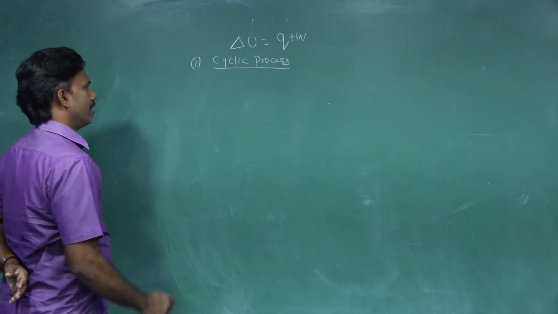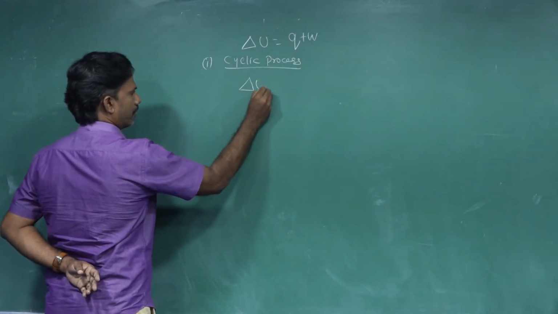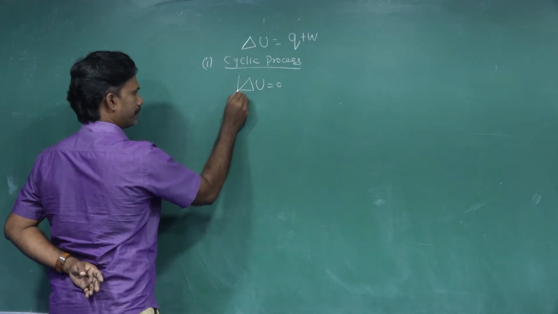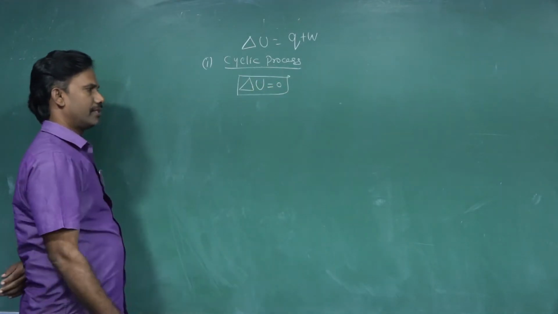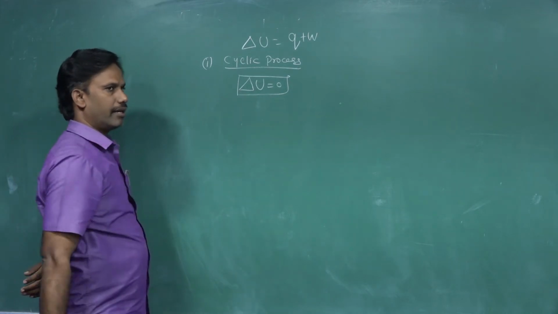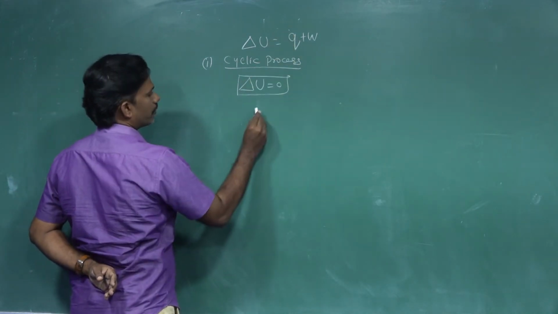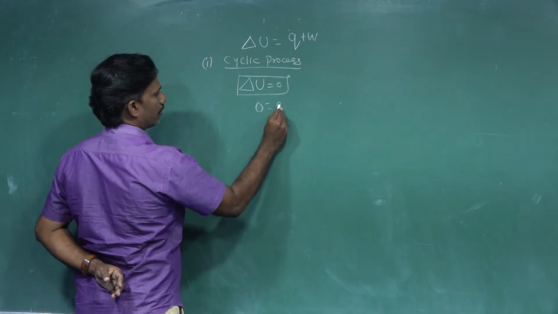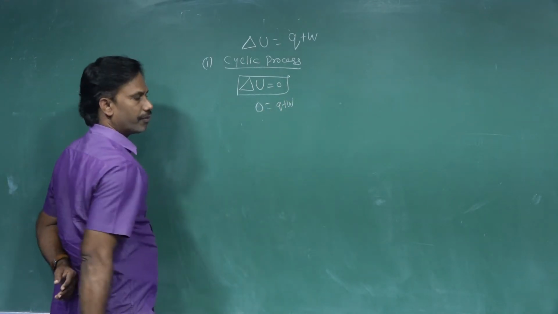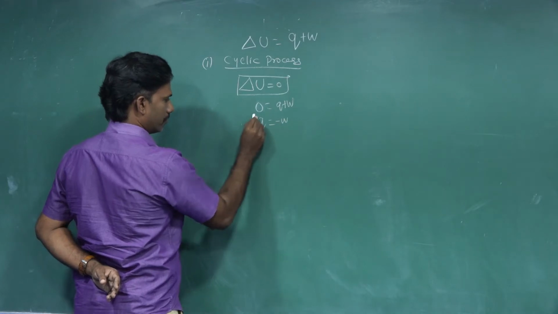For the cyclic process, change in internal energy del U equal to 0. For a cyclic process, that you have already studied in the introduction of thermodynamics, del U, the change in internal energy, is equal to 0. Then you substitute in the first law of thermodynamics, 0 equal to Q plus W. Then Q equal to minus W.